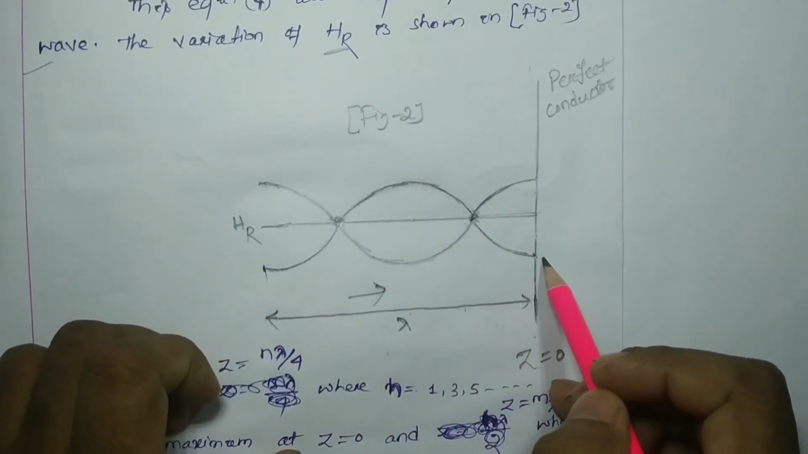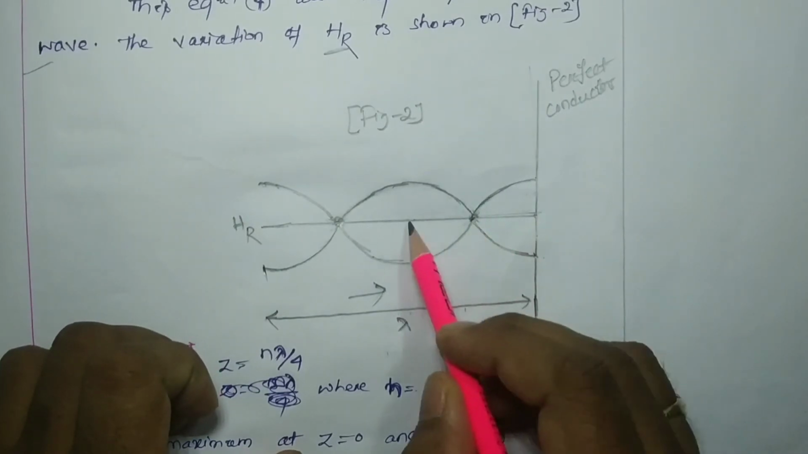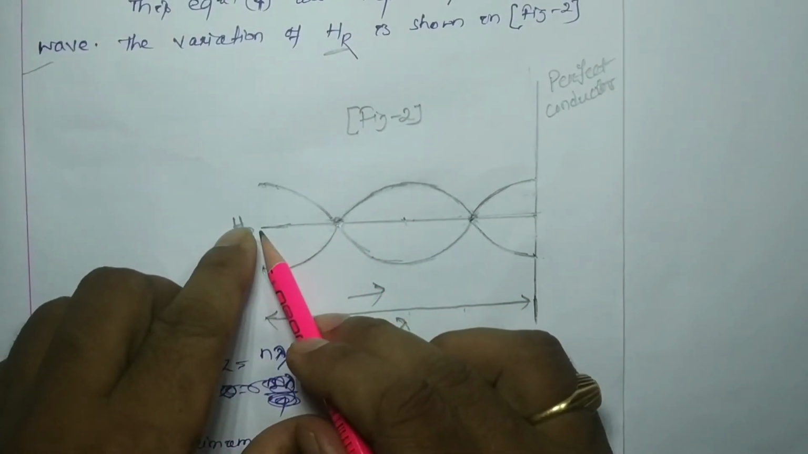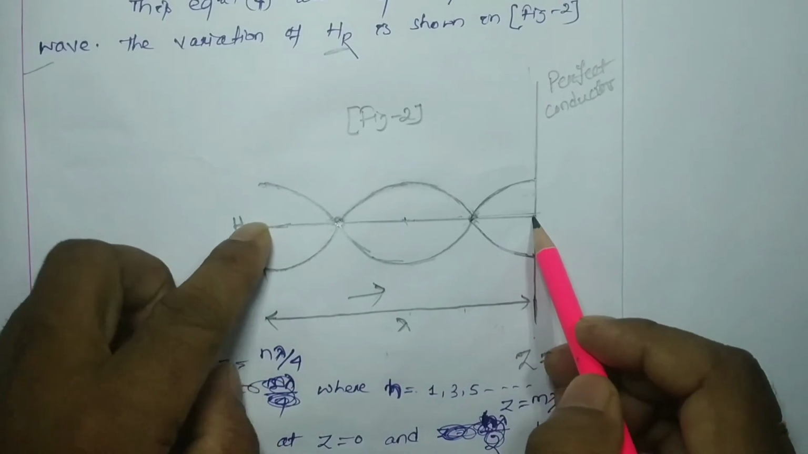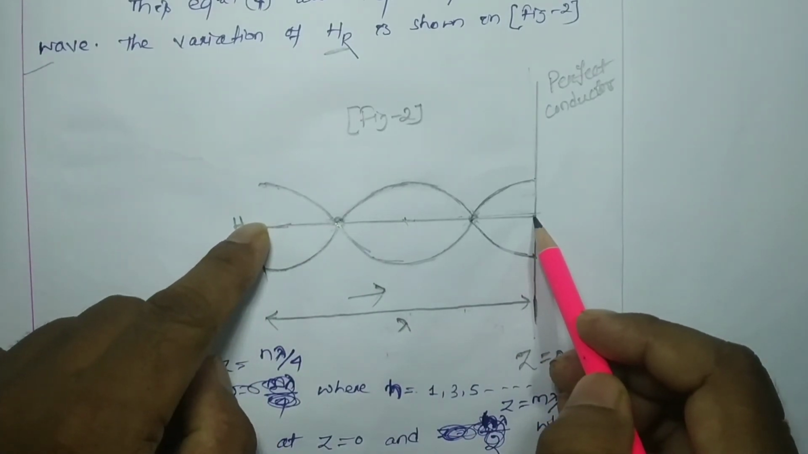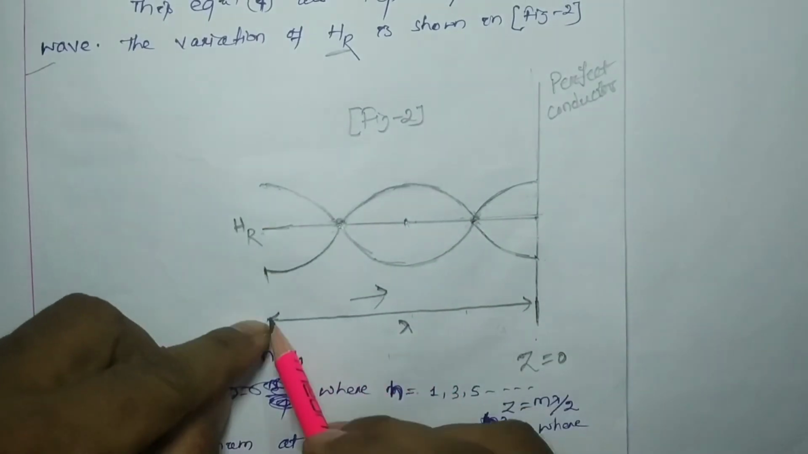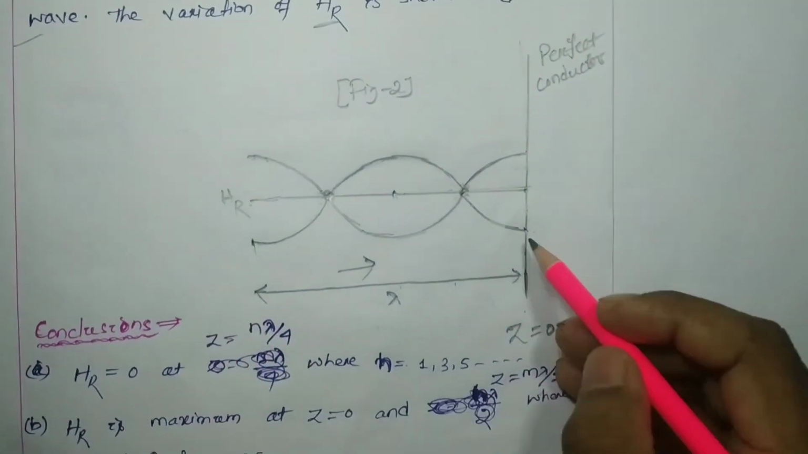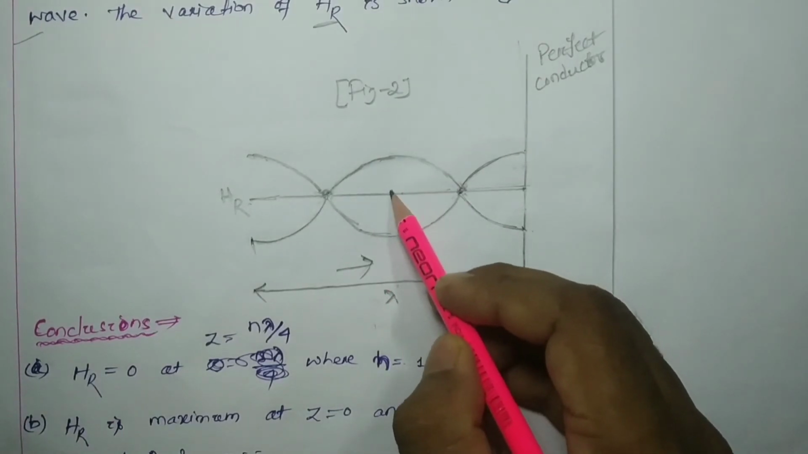So from this to this length is how much? Lambda by 4. This much distance, again lambda by 4, lambda by 4, lambda by 4. So from here to here is your full wavelength, and here to here is your lambda by 2. So lambda is this much distance. So where did we get the maxima? At z equal to 0 we got the maxima. Again we got the maxima at lambda by 2.